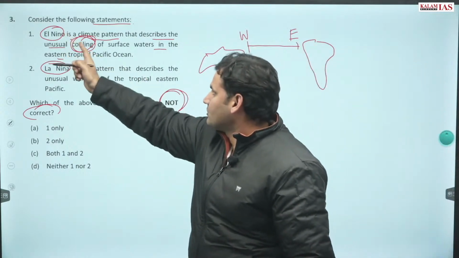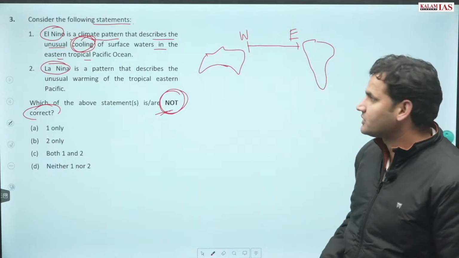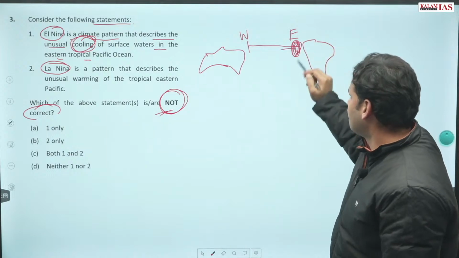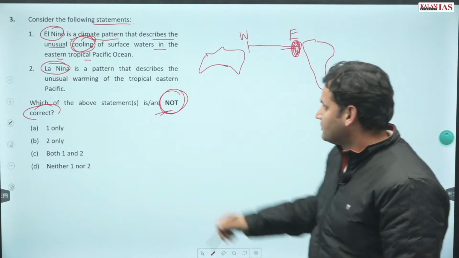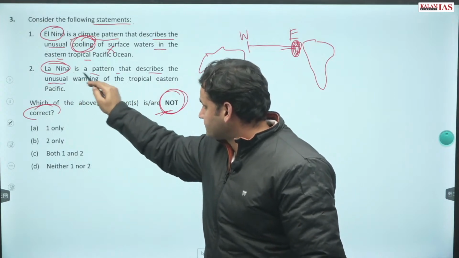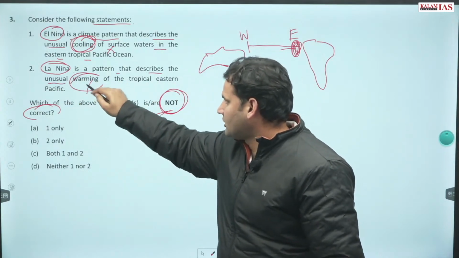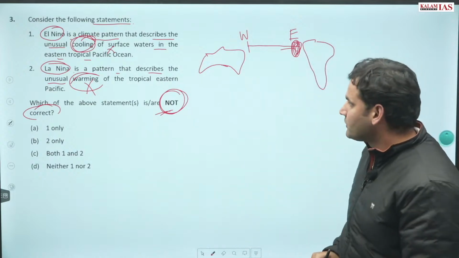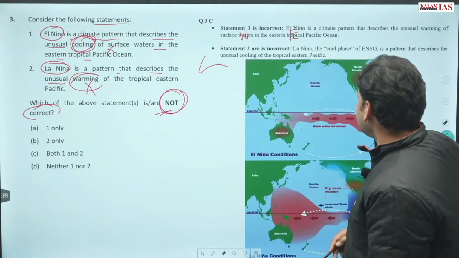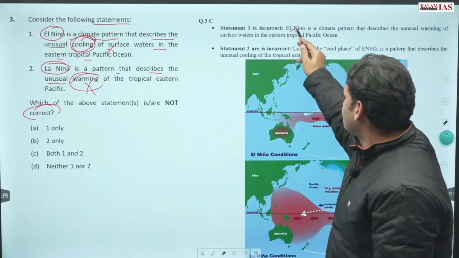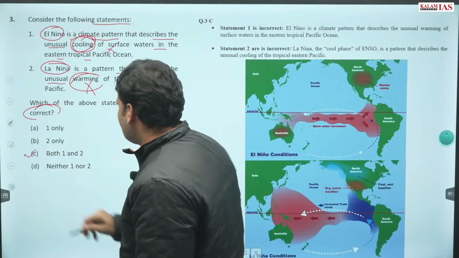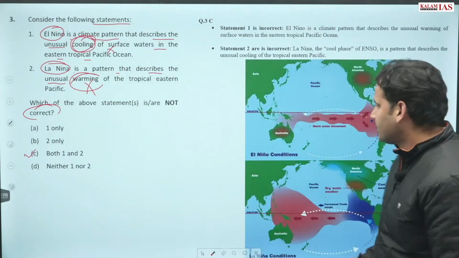During El Nino there is unusual warming of surface water in the eastern Pacific, because trade winds weaken. So the statement is wrong. And La Nina is a pattern that describes the unusual warming. No, it is not unusual warming, rather this is unusual cooling. Both the statements given are incorrect. So our answer becomes both 1 and 2 are incorrect.